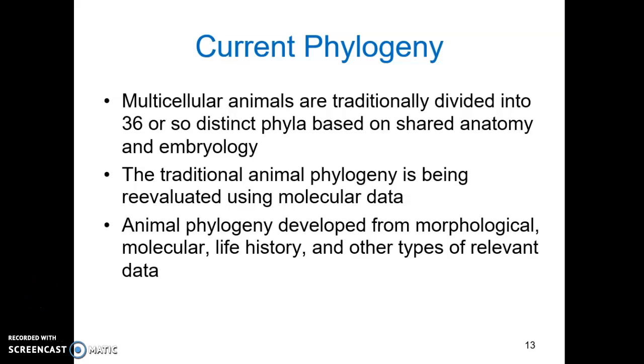Multicellular animals have traditionally been divided into about 36 distinct phyla based on their shared anatomy and embryology. However, this traditional phylogeny is currently being reevaluated using molecular data. Now, animal phylogeny takes into account not just anatomy and embryology, but also morphology, molecular information, life history, and other types of relevant data. Like with other phylogenies, this is a hypothesis and it changes with new information.